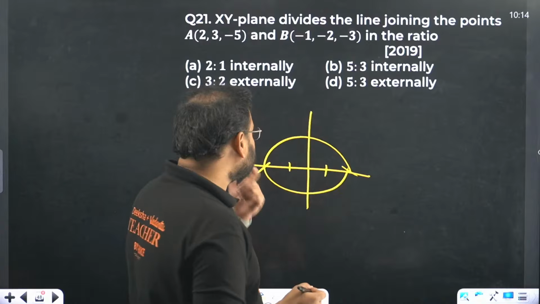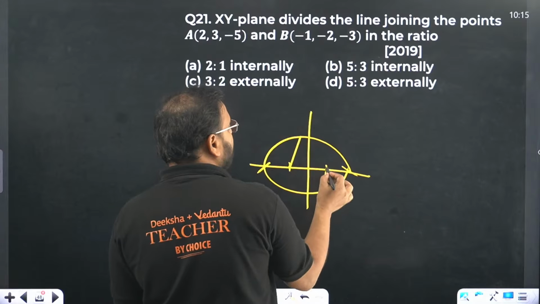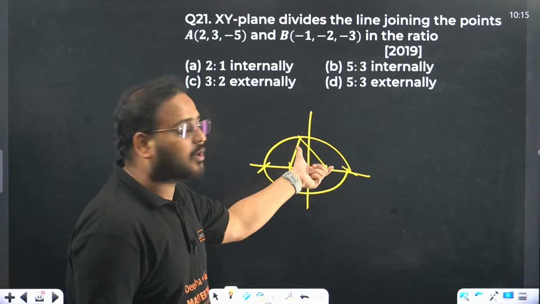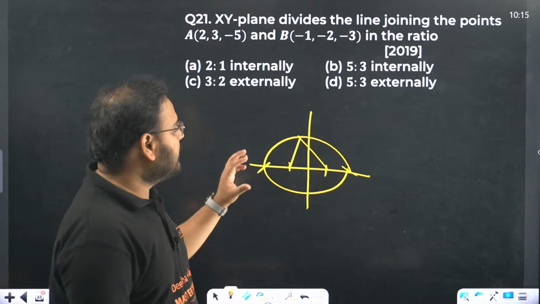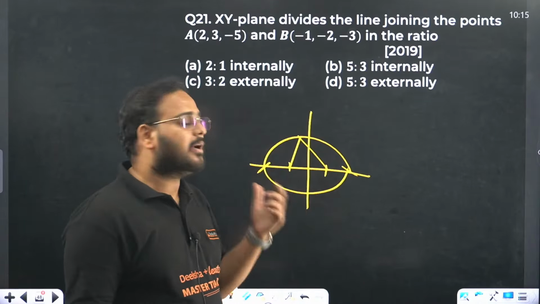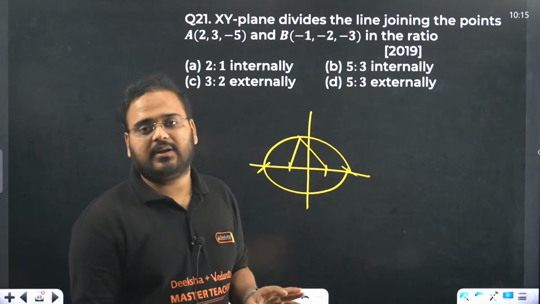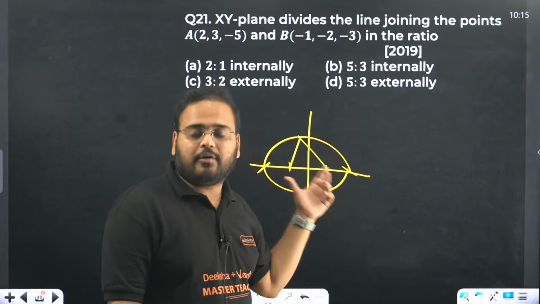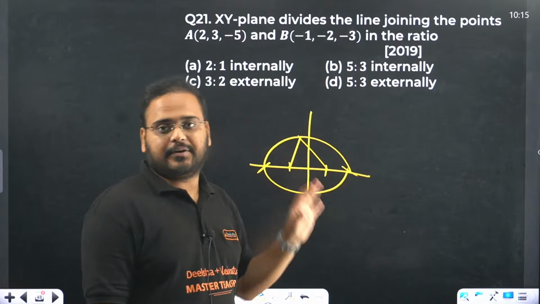What does the distance definition mean? The sum of the distances from the foci to a point on the ellipse is always constant. This distance and this distance always add up to a fixed value. So that is what it means. Whenever you are remembering the formula of any particular concept, try to look at the figure given in the book as well. When you visualize the concept or the formulas with the graph or the figure, it becomes easy for you to recall it with the help of the same figure.